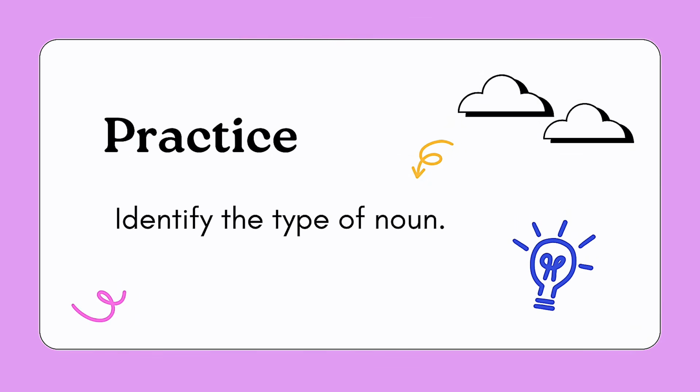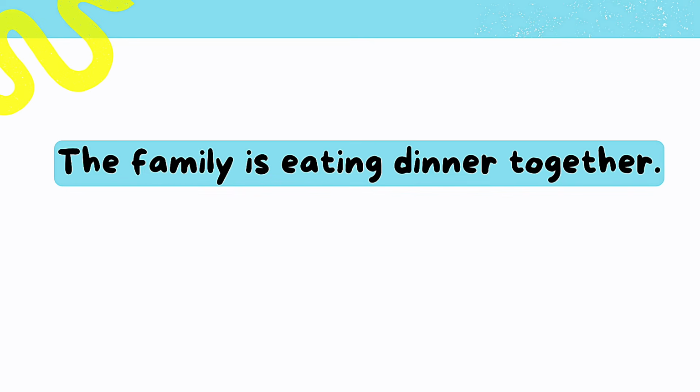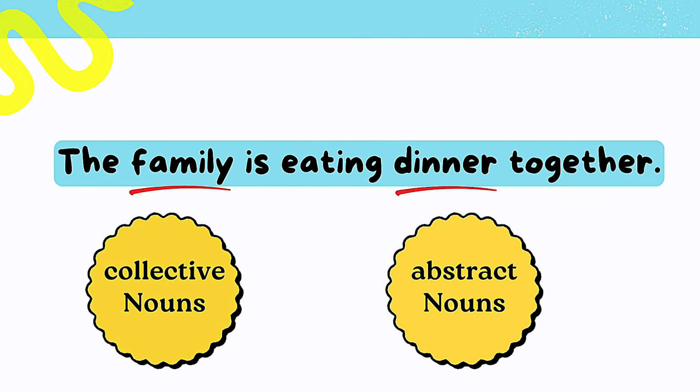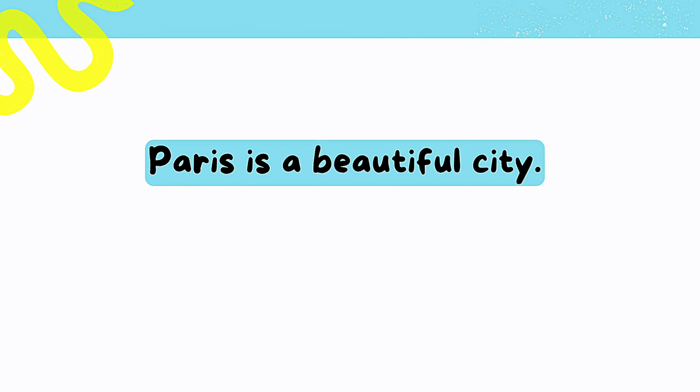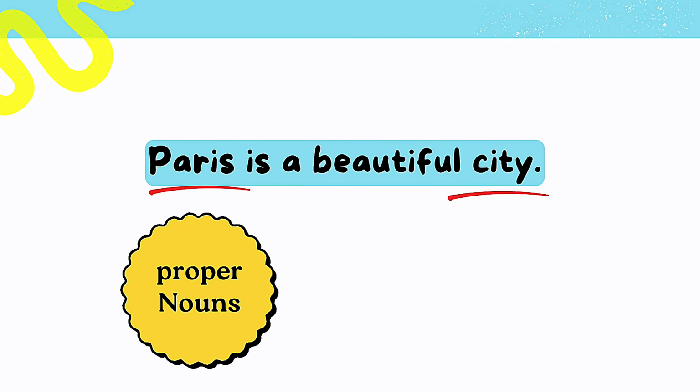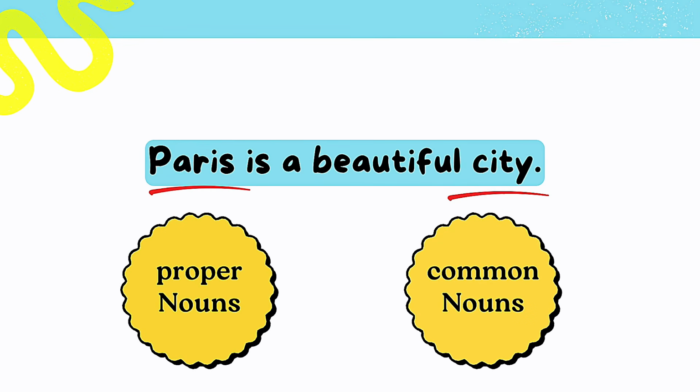Let's practice and identify the type of noun. The family is eating dinner together. Family, collective noun. Dinner, abstract noun. Paris is a beautiful city. Paris, proper noun. City, common noun.